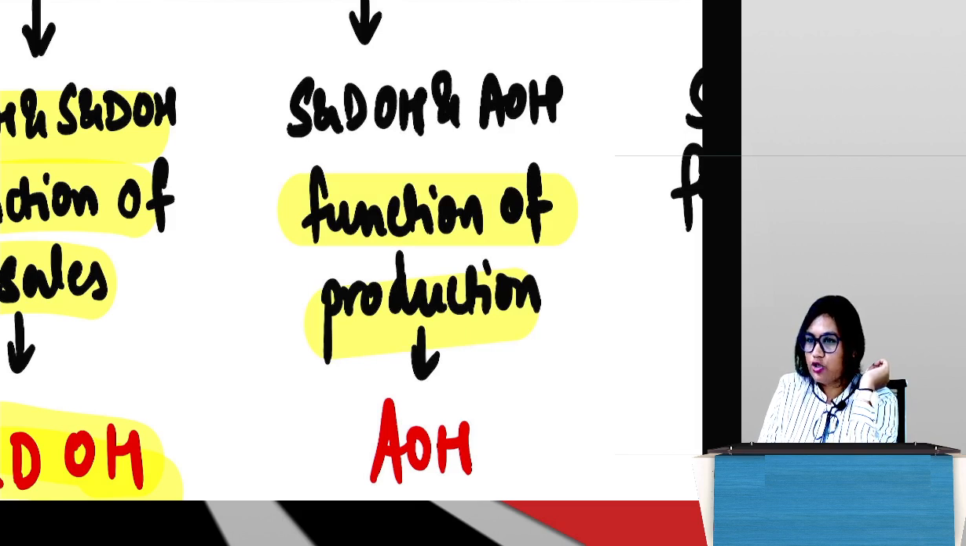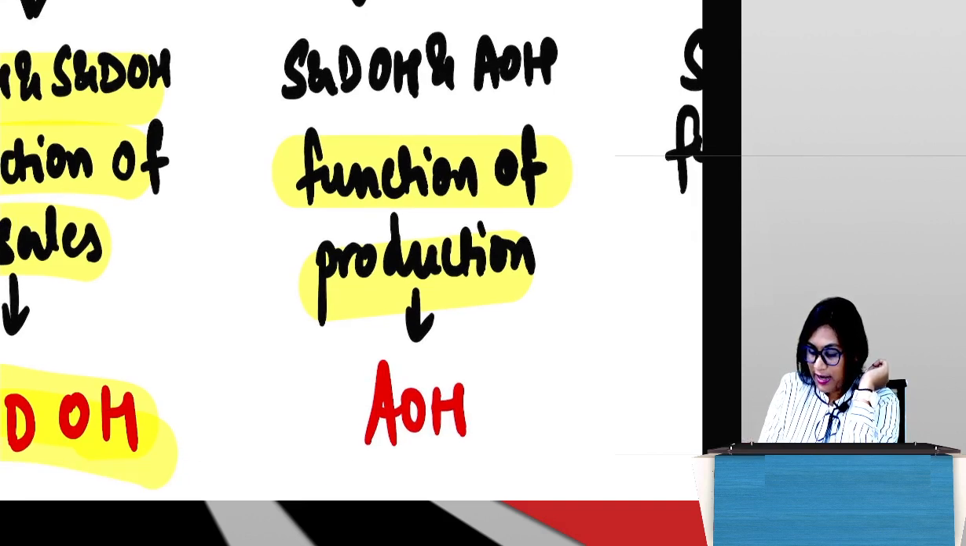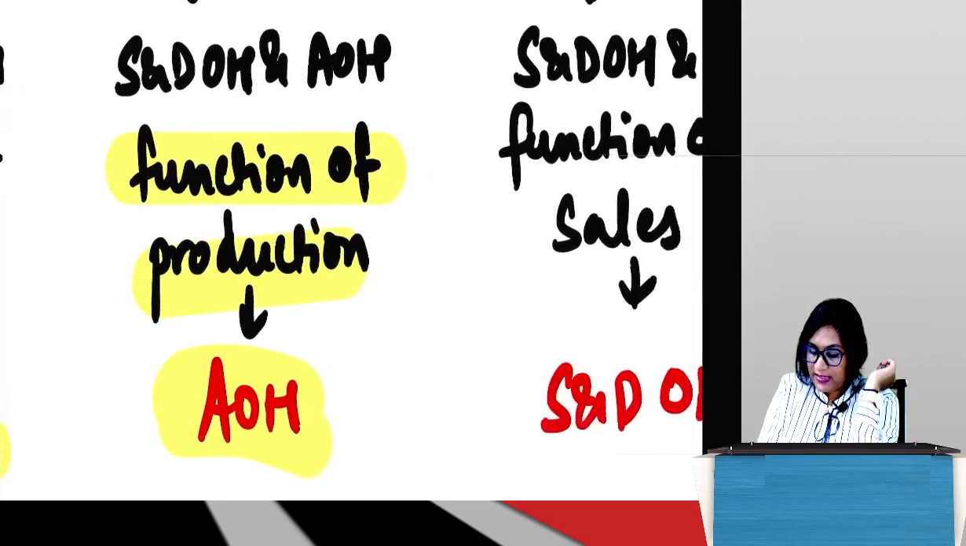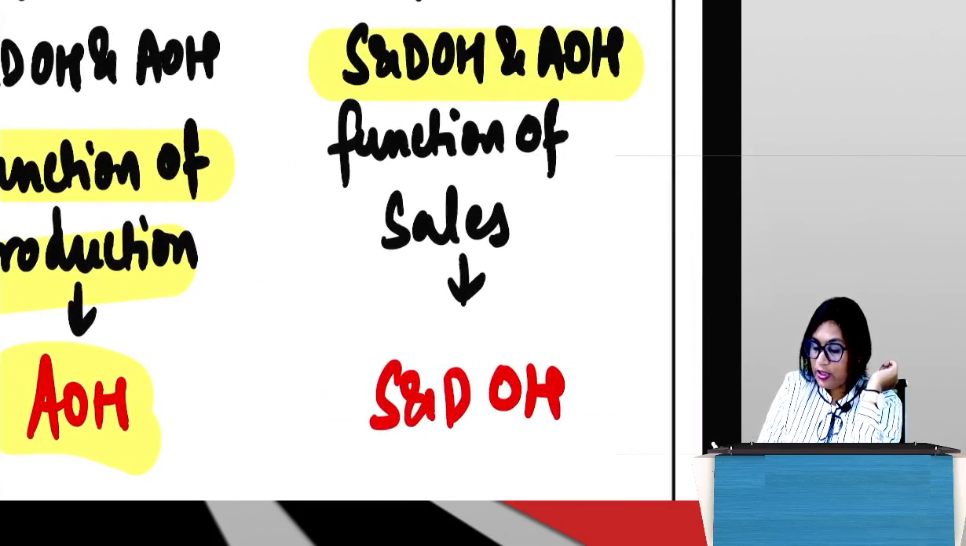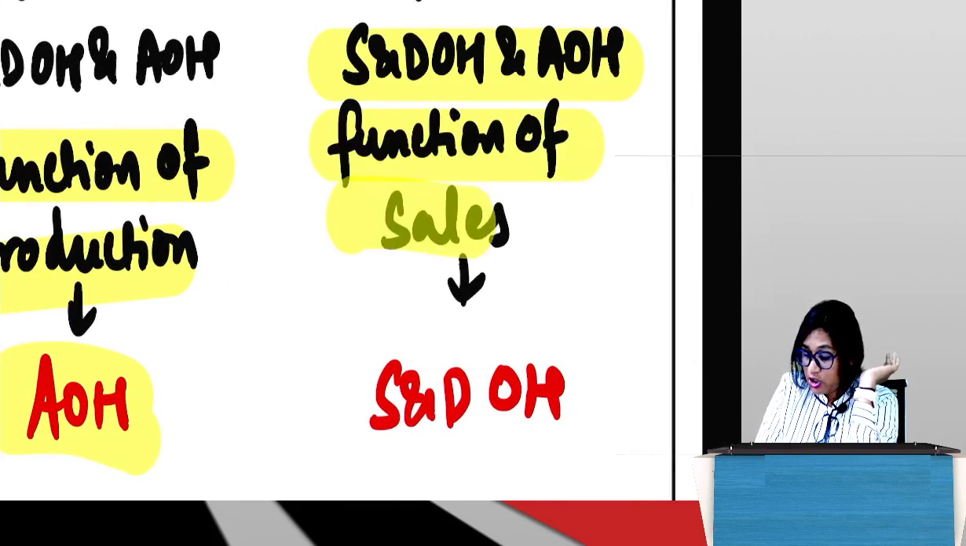Can SNDOH be function of production? No. If this was production, if this was function of sales, then we could have put SNDOH. But here it is saying function of production. So it has to be AOH. Guys, is it okay? And similarly, SNDOH and AOH. Previous logic SNDOH, but it says function of sales.